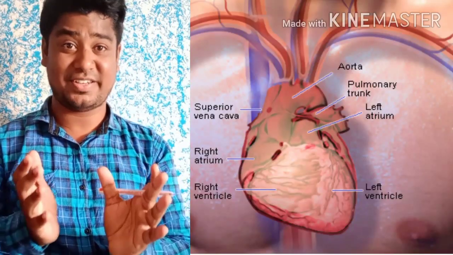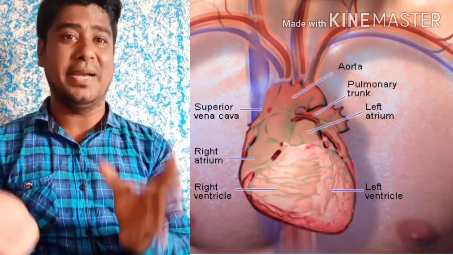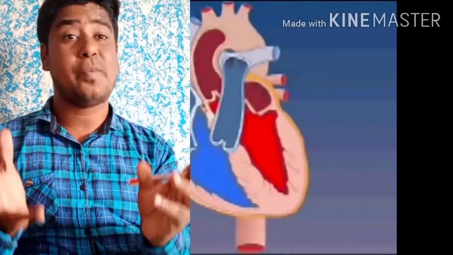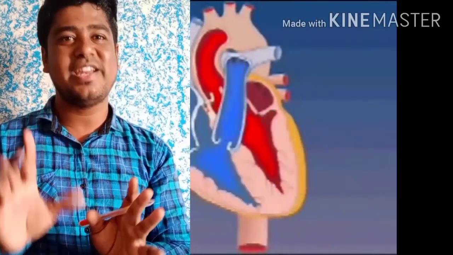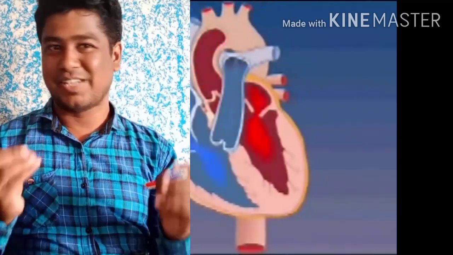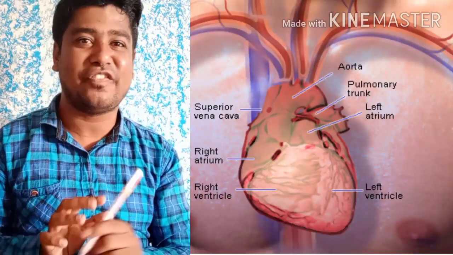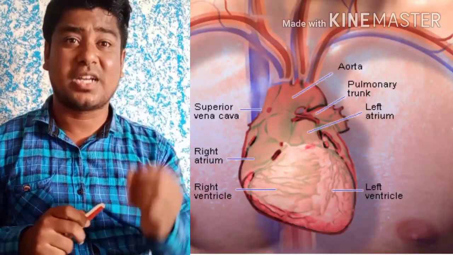The heart is a pumping station. It pumps the blood to the different parts of the body. That's the only work the heart performs. No other work. There are a lot of things said in society about the heart, but nothing else it does apart from pumping the blood. That's the only function. It has to pump the blood continuously.